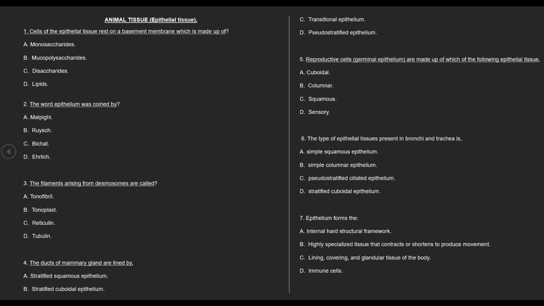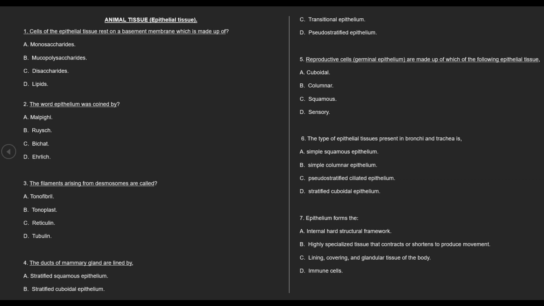3. The filaments arising from desmosomes are called A. Tonofibril, B. Tonoplast, C. Reticulin, D. Tubulin. 4. The ducts of mammary gland are lined by A. Stratified squamous epithelium, B. Stratified cuboidal epithelium, C. Transitional epithelium, D. Pseudostratified epithelium.